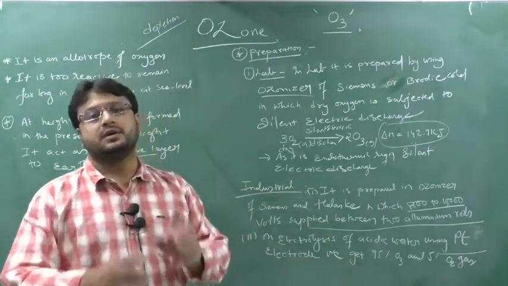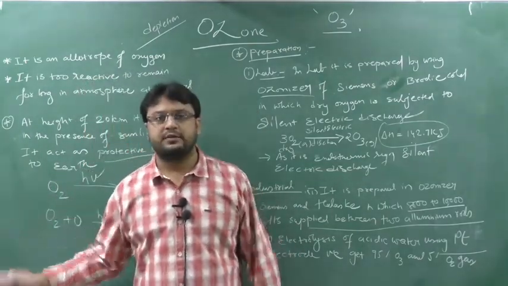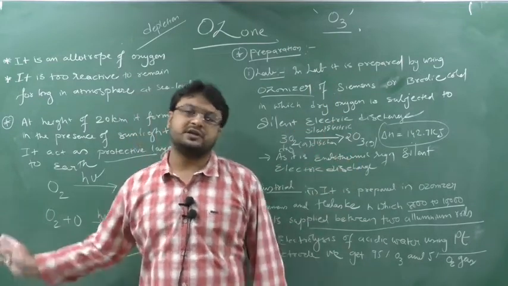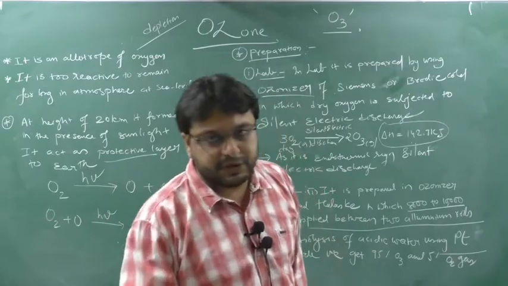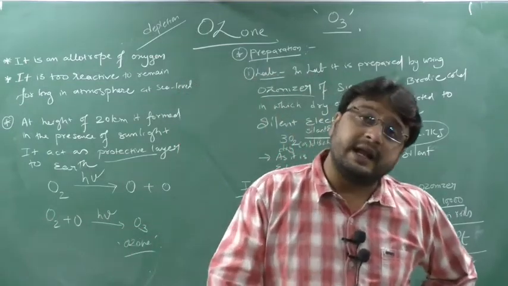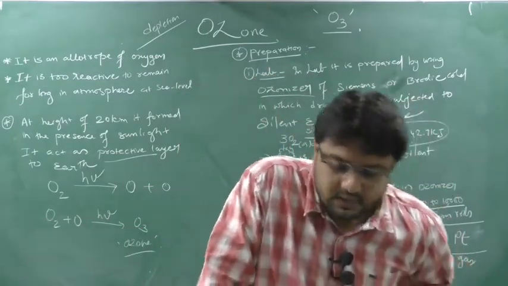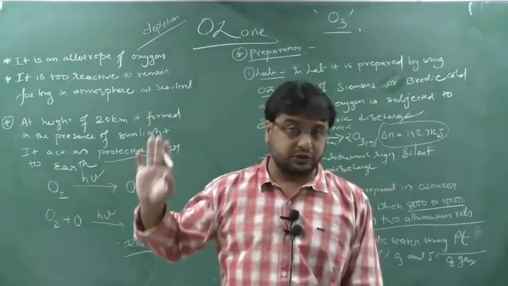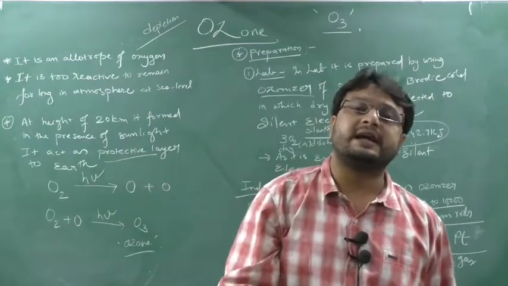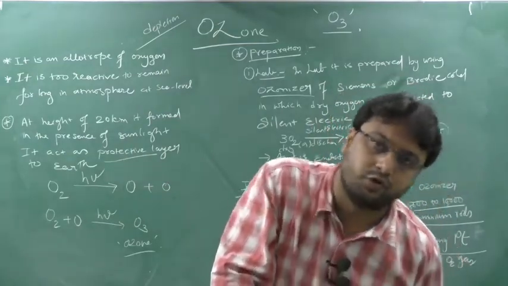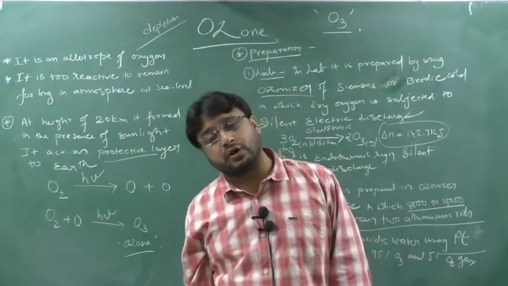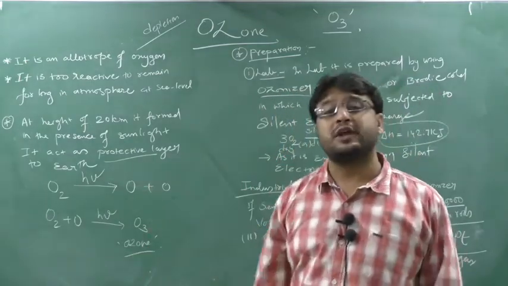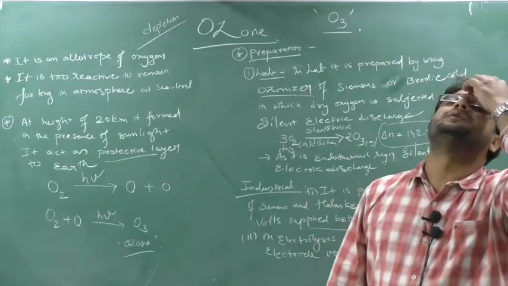So how many preparations have we seen? First the natural preparation, then the laboratory preparation, and the industrial preparations are two. Which is the natural preparation? In natural preparation, sunlight is passed through the dry oxygen gas available in nature. It gets decomposed and forms monatomic oxygen. This monatomic oxygen combines with oxygen to form ozone. In this way, the ozone layer is generated in the atmosphere.